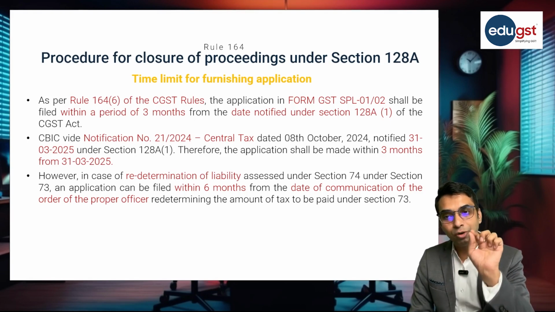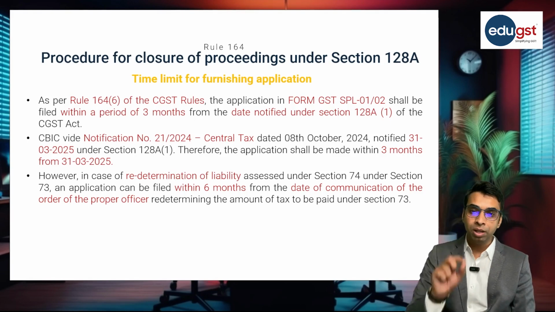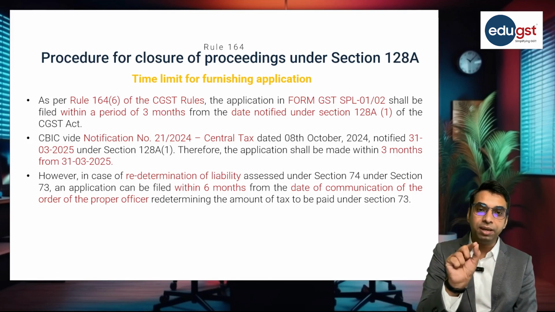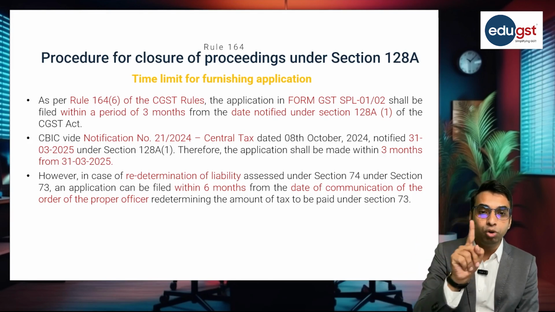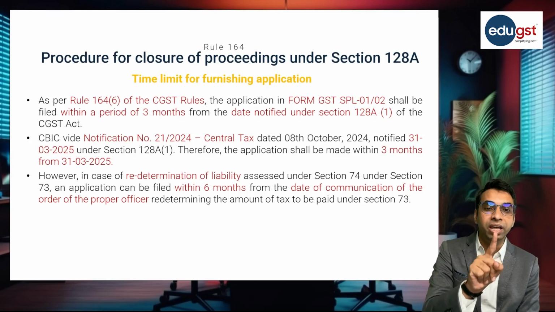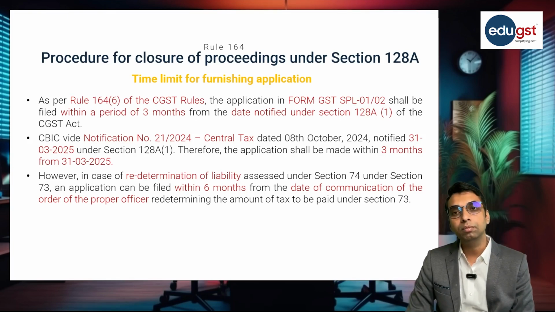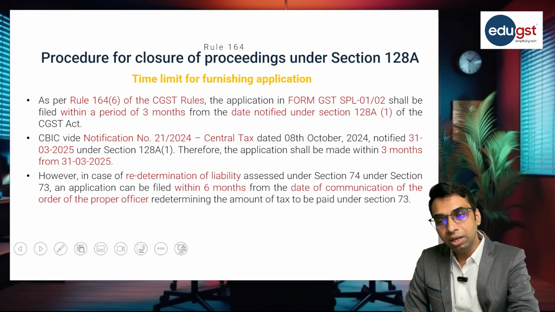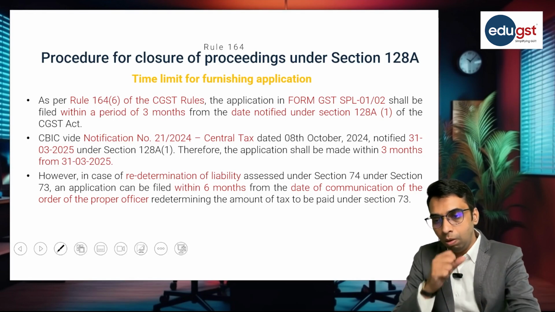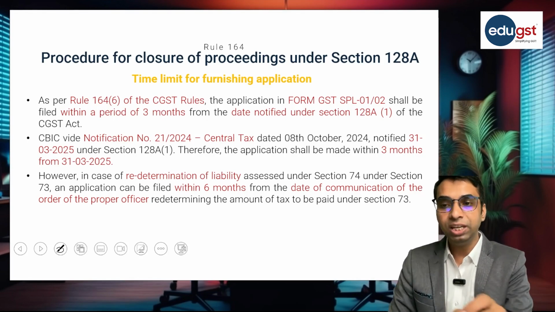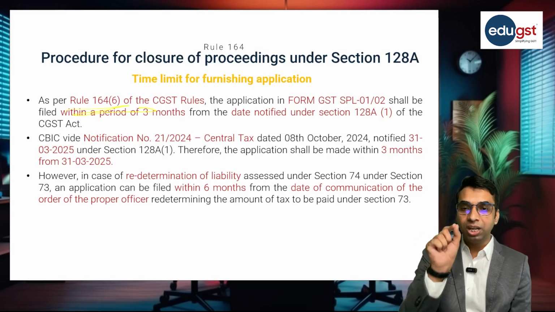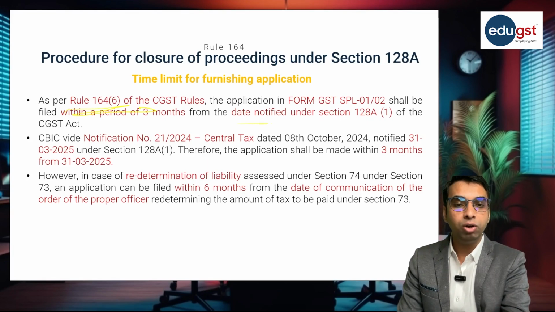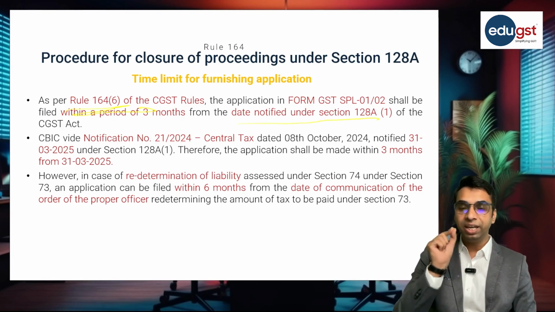As per rule 164 sub rule 6 of the CGST rules, the application in form SPL 01/02 shall be filed within a period of 3 months from the date notified under section 128A sub section 1. So the application can be filed within a period of 3 months from the date notified under section 128A.